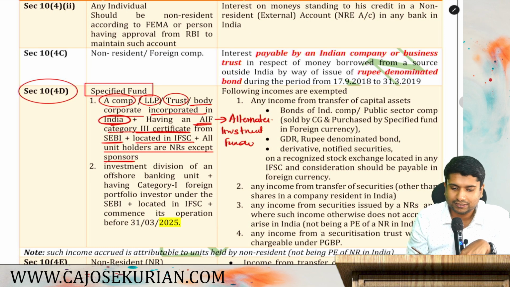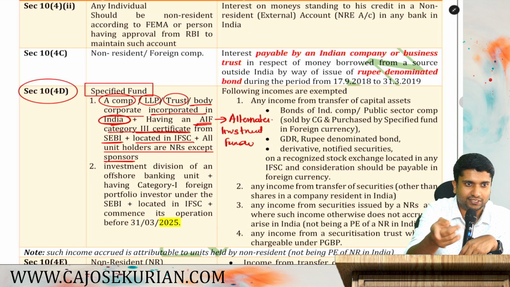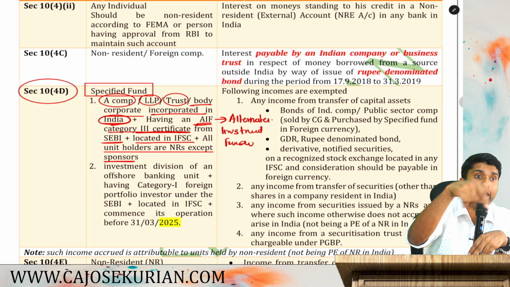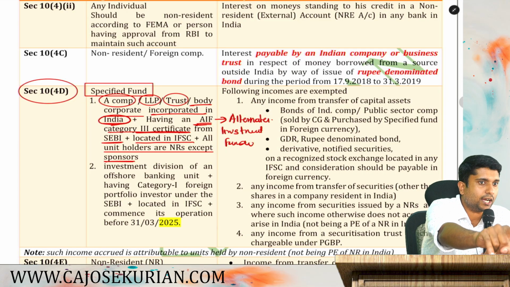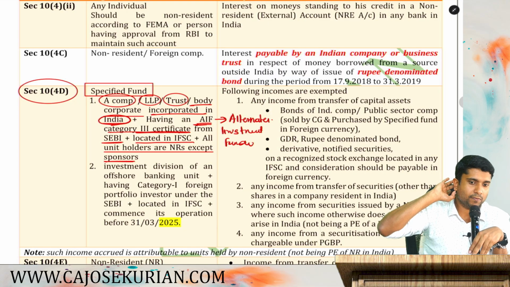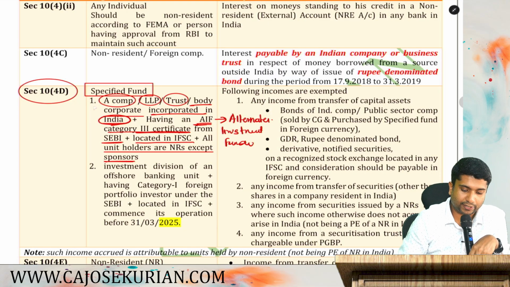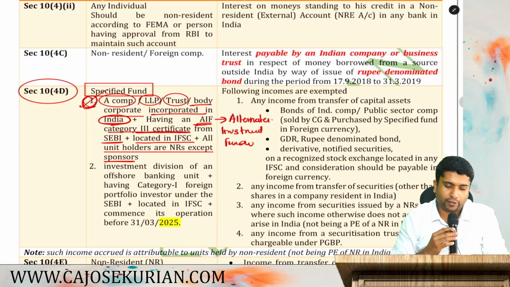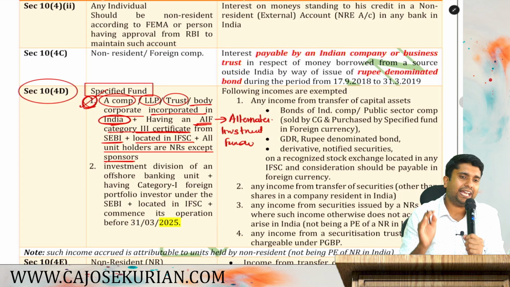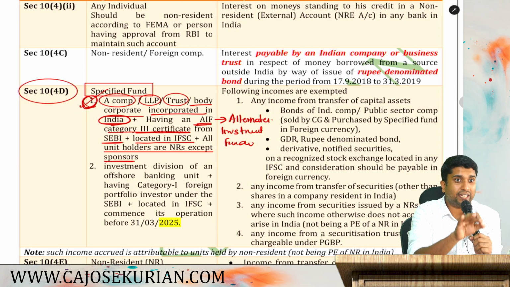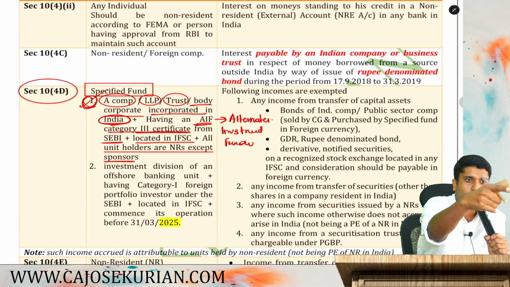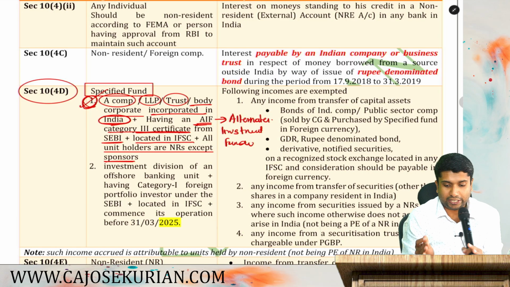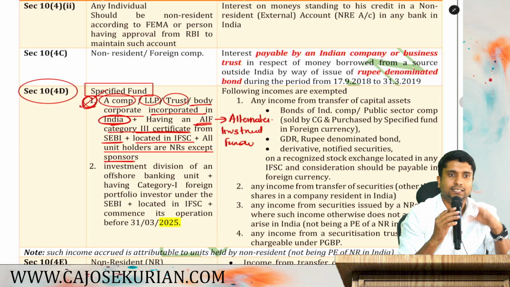Are you with me? Just like promoters, except sponsors, similar to promoters, all others have to be NRs. Unit holders have to be NRs, or the shareholders have to be non-residents. Are you with me? 3-4 conditions are there. Specified fund category 1 or point number 1 means you have to be a company having an AIF category 3 certificate located in IFSC. All of your unit holders or shareholders are non-resident except for sponsors or promoters. Are you with me? If you satisfy all these conditions, you will be called a specified fund.